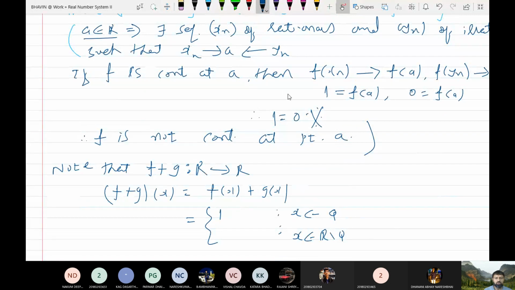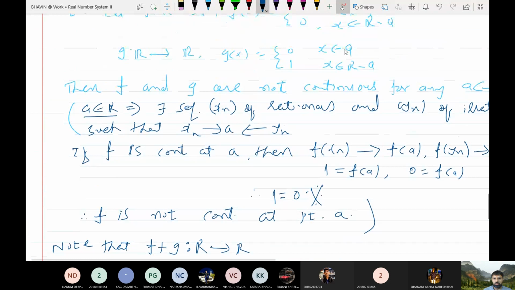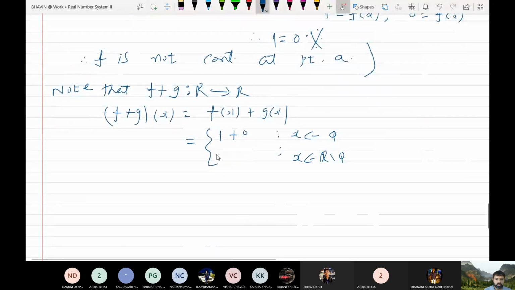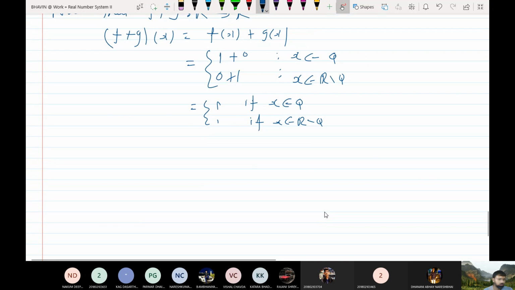And what is g of x for x belonging to Q? 0. And here 0 plus 1, so 1 if x belongs to Q, and also 1 if x belongs to R minus Q. What does this mean? f plus g is a constant function for every x belonging to R, which is differentiable.